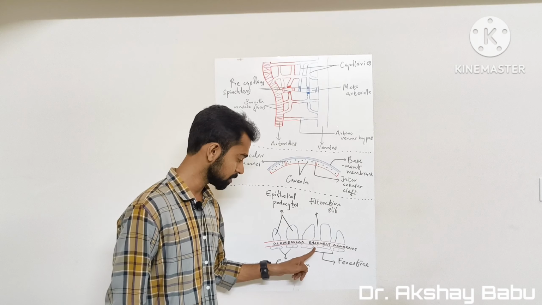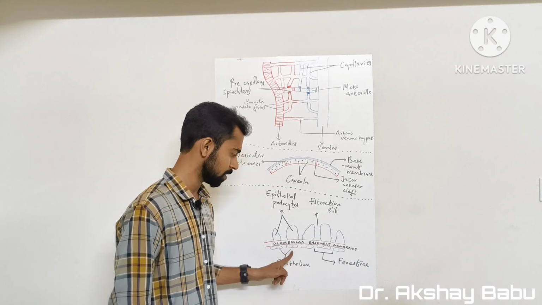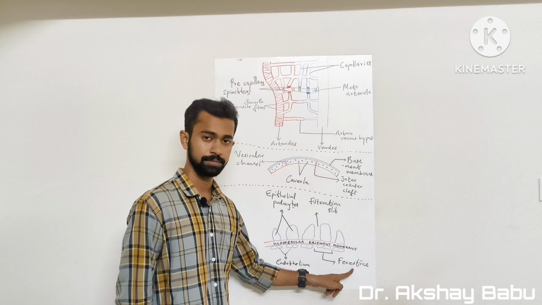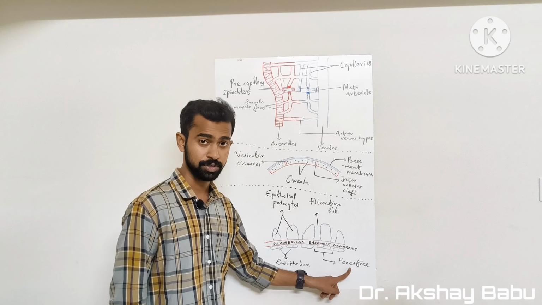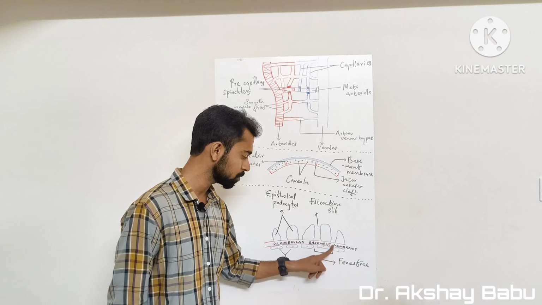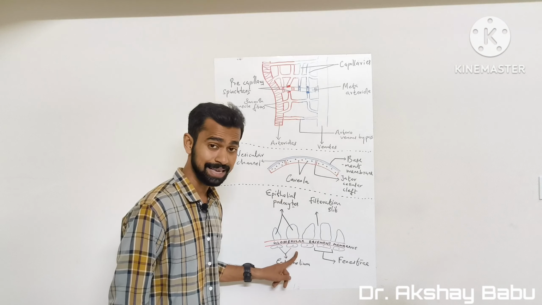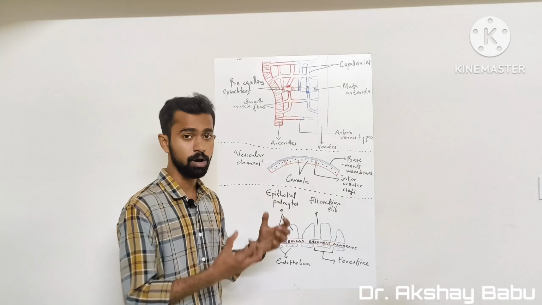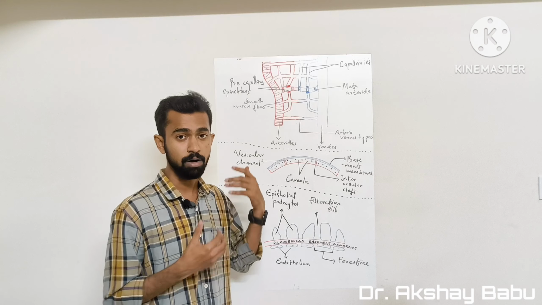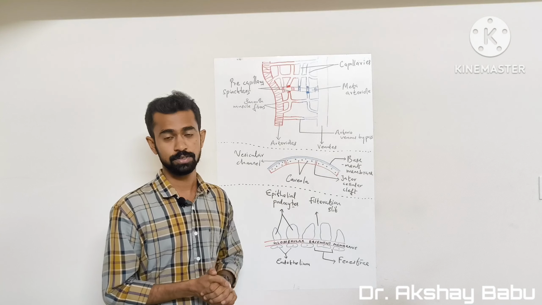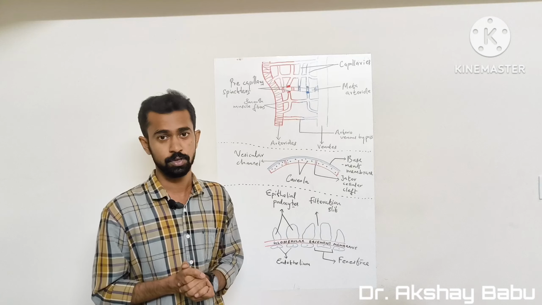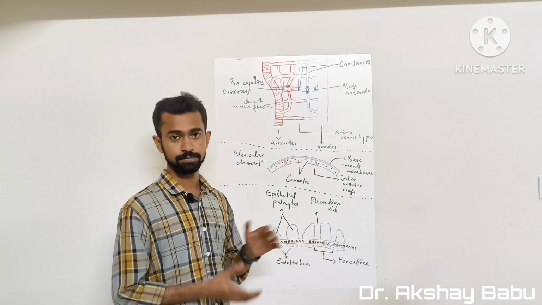And these numerous small oval windows are known as fenestrae. And these fenestrae penetrate all the way through the middle of the endothelial cells. And this helps with the filtration of tremendous amounts of ionic substances and molecular substances through the glomeruli.